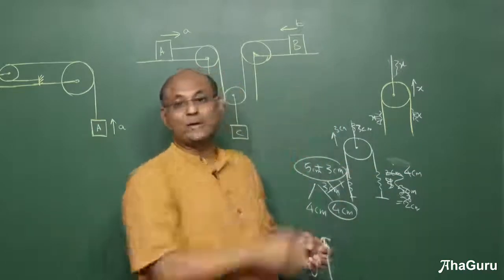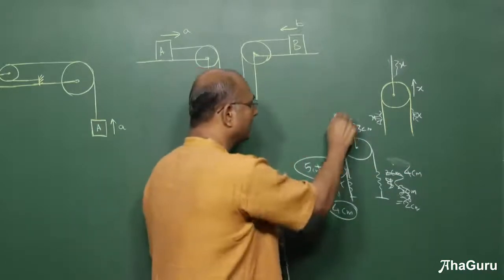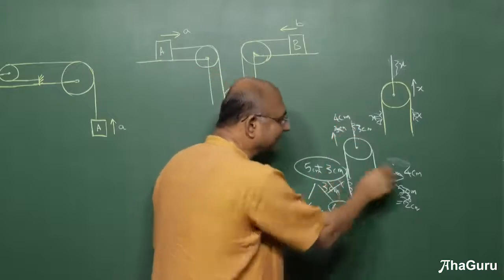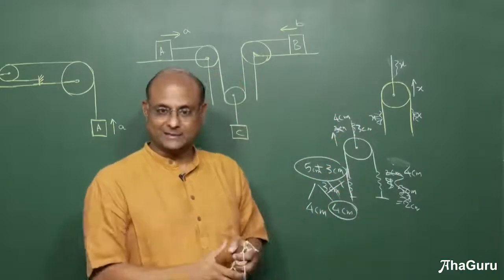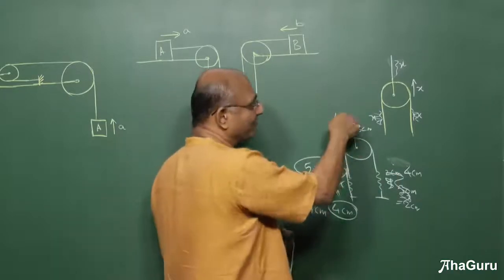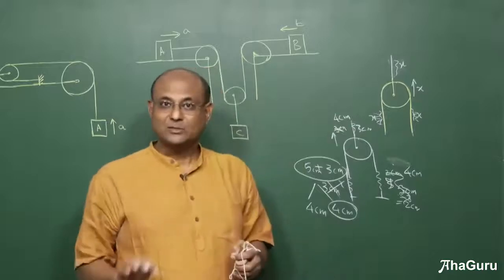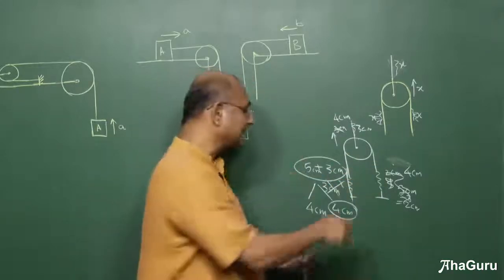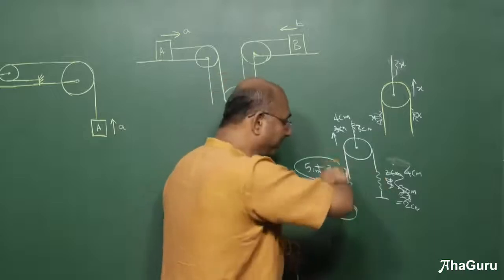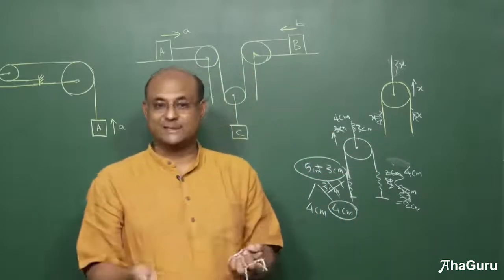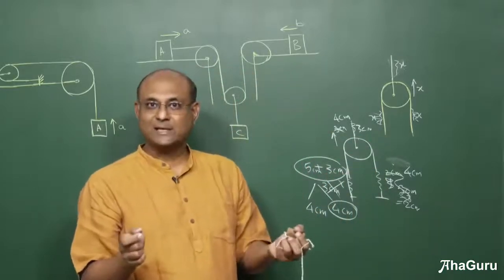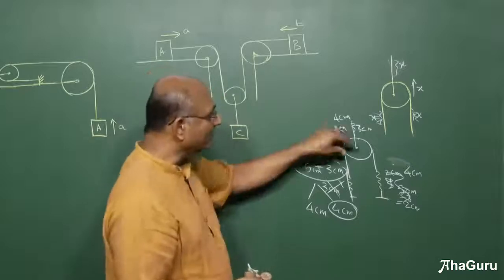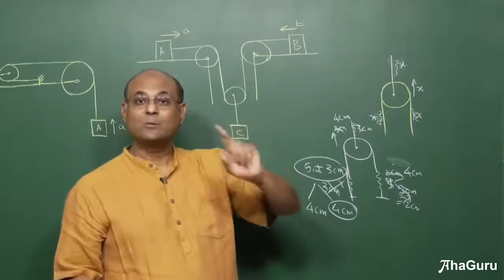Now if I lift the pulley up by 4 centimeters, both the slacks will get destroyed simultaneously. And instead you will end up with a slack of 4 centimeters at the top. So is that idea clear? You can always make x and y equal slacks just by making them (x plus y) by 2 on both sides. I hope the idea is clear. You must do that before you lift the pulley. Remember, you can only lift the pulley once.